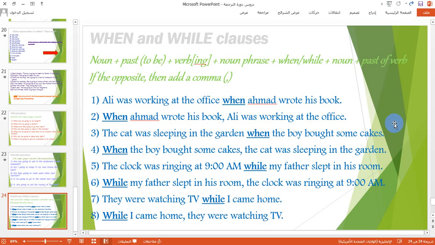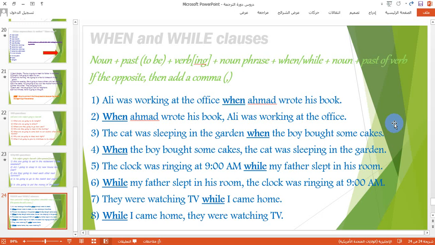Then, plus that, when and while. If this when and while come at the beginning of the sentence, we have to put a comma. We will talk about that later, okay? Then the noun, and then we put the past of the verb: wrote, bought, etc. Okay, the next one. If these sentences have the opposite order, then we put a comma. Now you will understand what I mean by opposite in what I wrote on this slide.